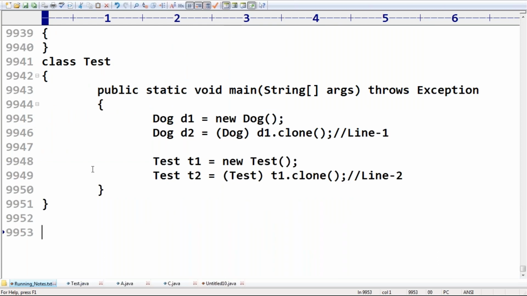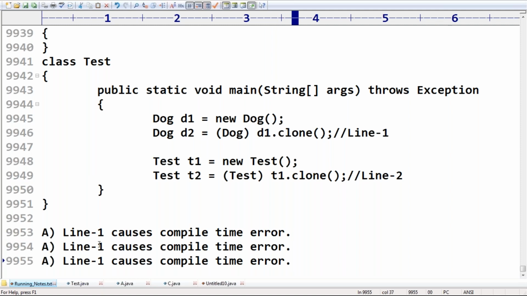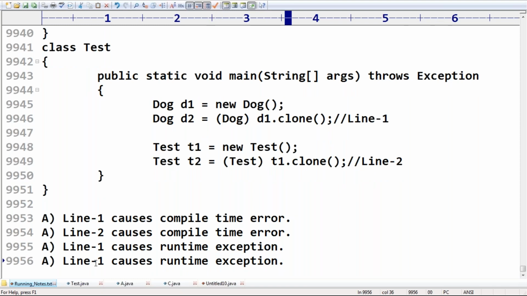Anyone, can you please tell? Of course, you may not be aware of the clone method. Line 1 causes compile time error, line 2 causes compile time error, line 1 causes runtime exception, line 2 causes runtime exception.